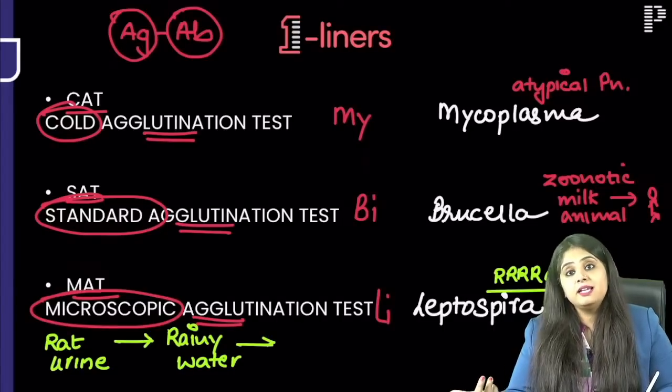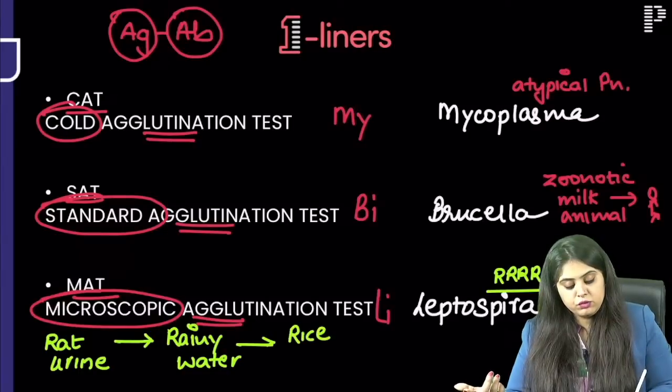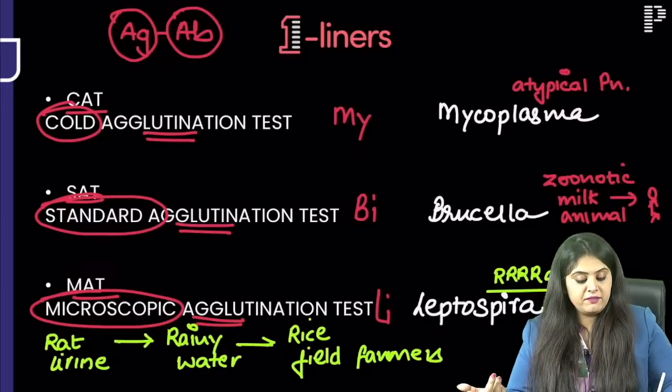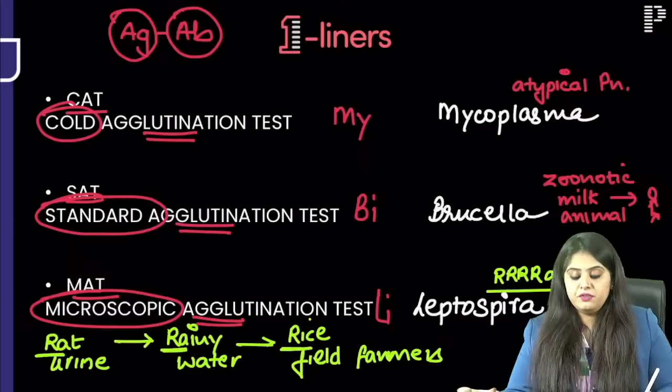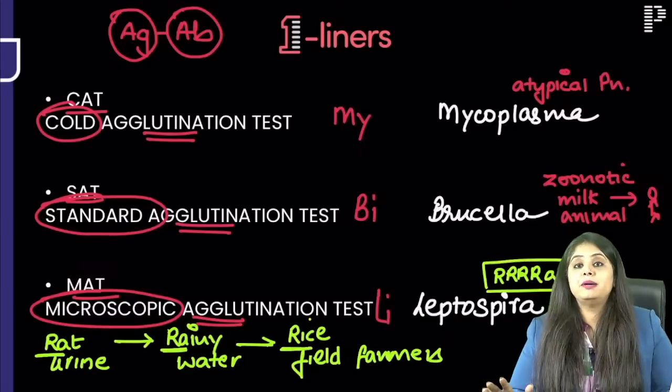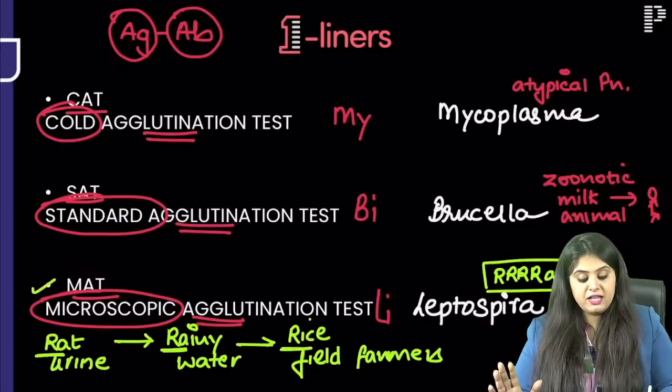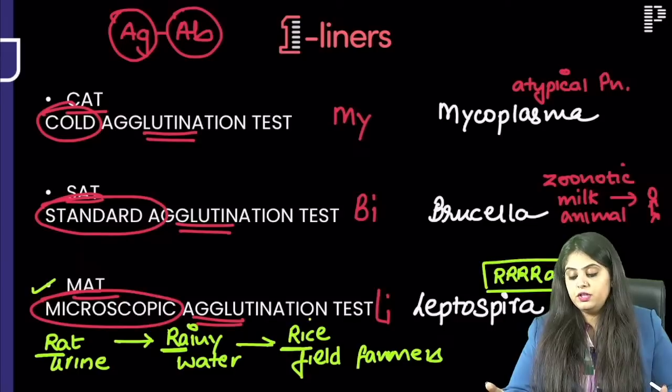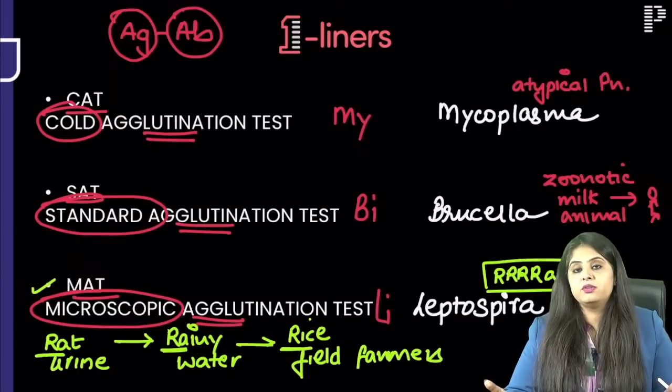They need farming के लिए rice fields में, ma'am. That will of course go to the rice field workers. Our rice field farmers will be affected the most. Exactly, that is leptospira. When rat urine goes into rainy water and then to the rice field workers, you will think of leptospira. Then they will ask you, acha, what is the agglutination test you will do? You will say, we will do the microscopic agglutination test.